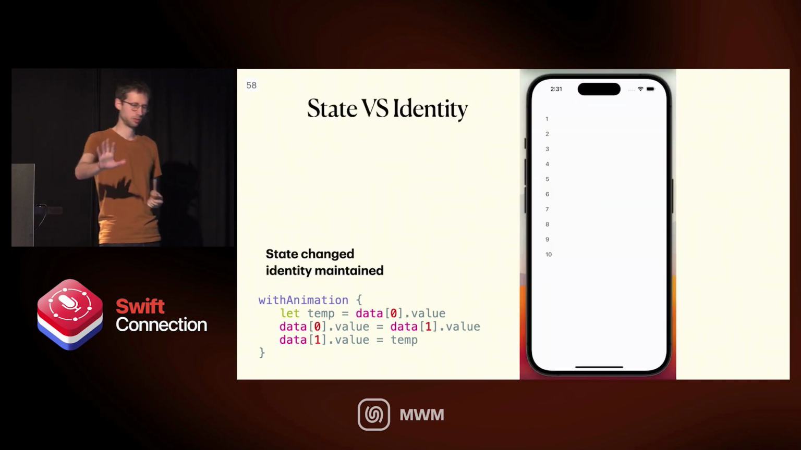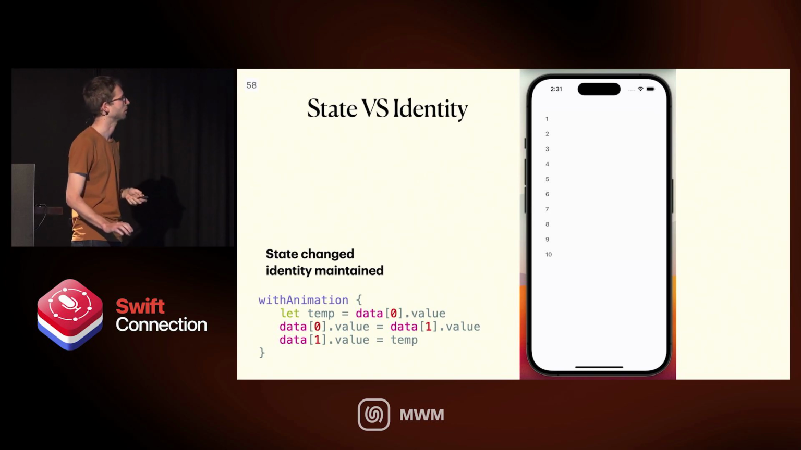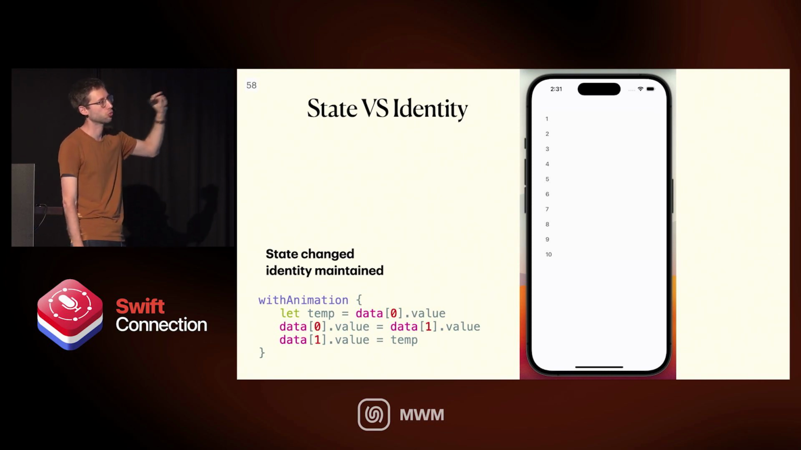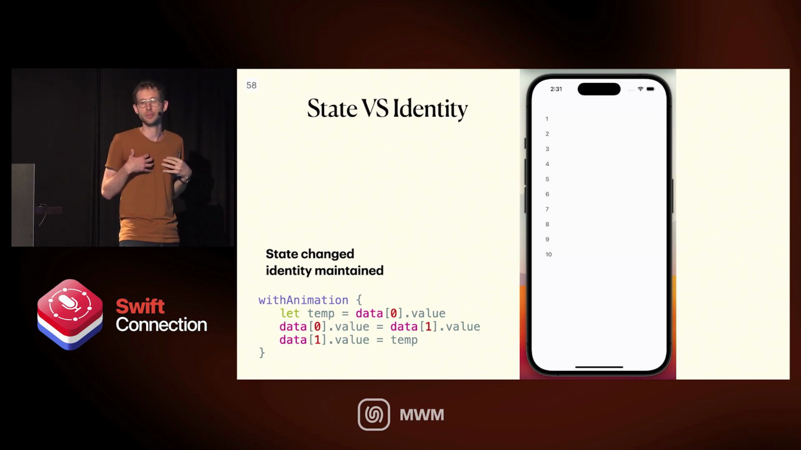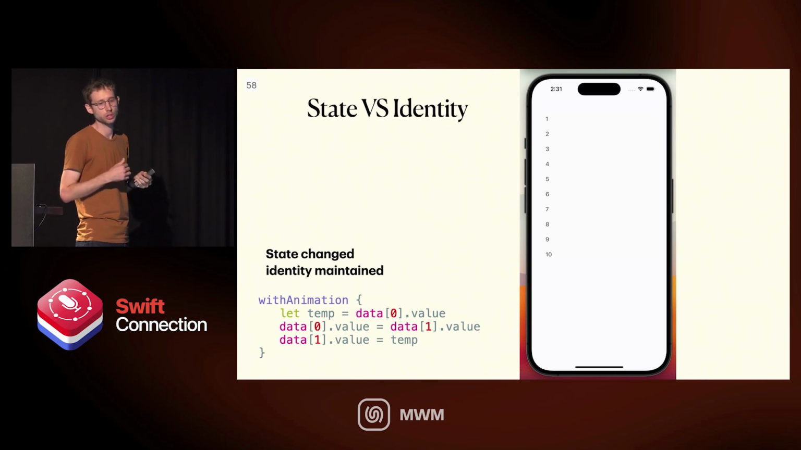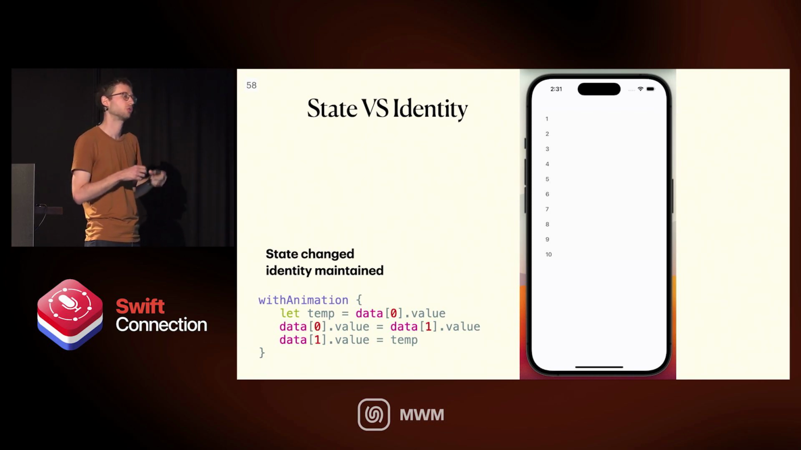The animation is a little bit fast, but I'm going to spoil it for you. 1 and 2 are going to be swapped. But because we didn't change the identity here, we only changed the dependencies, each row in the list essentially says, oh, I can handle this update myself. I don't need the list to handle this animation for me. And so they don't know about each other. So 1 just fades into 2, and 2 just fades into 1. So look at that for a second. There we go. Hope you didn't miss it.